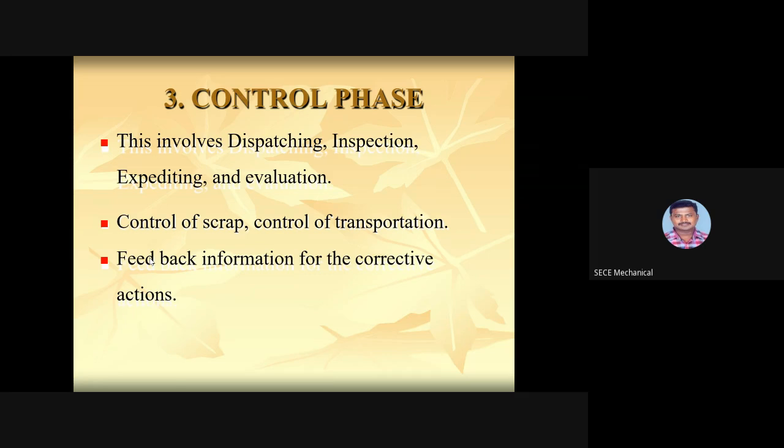When we control the scrap, all of the small minor errors are going to be rectified within the industry, and the productivity and quality of the product will also increase. With control of transportation, unnecessary transportation is going to be avoided, so we can save cost as well as time.